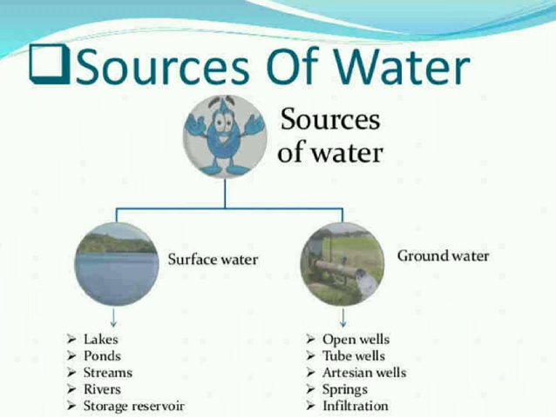Under surface water come lakes, ponds, streams, rivers, storage reservoirs, etc. On the other hand, under groundwater come open wells, tube wells, artesian wells, springs, and infiltration, etc.